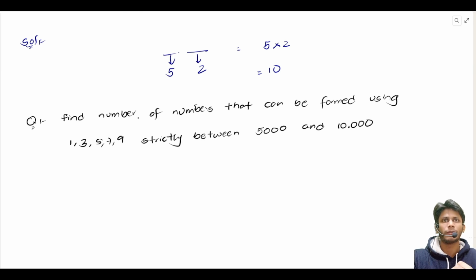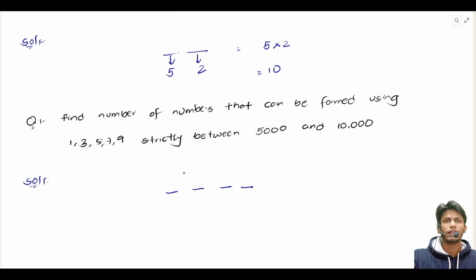So we want to find the number of numbers that can be formed using these digits. Let us say we want to find 4-digit numbers lying between these.